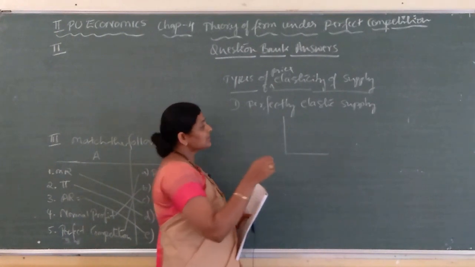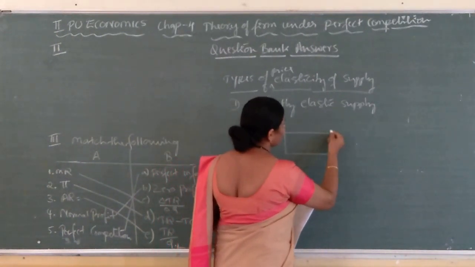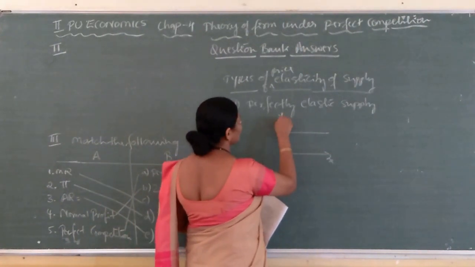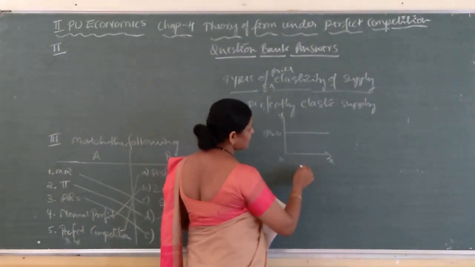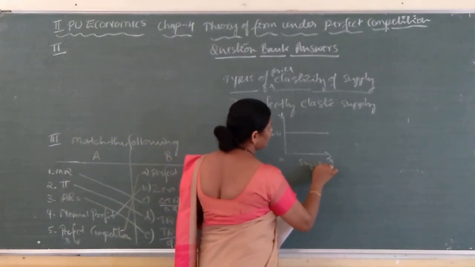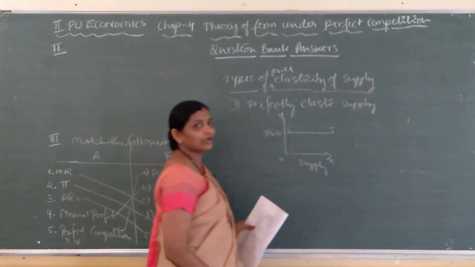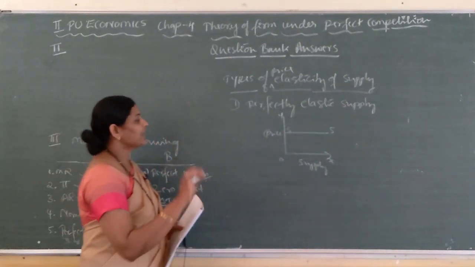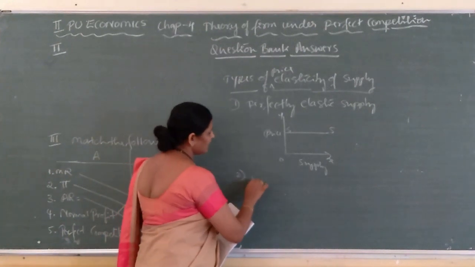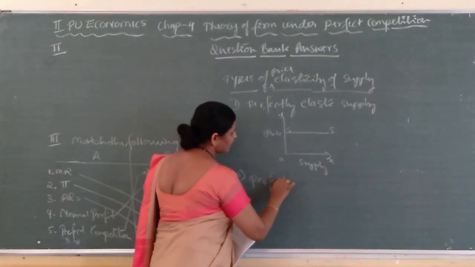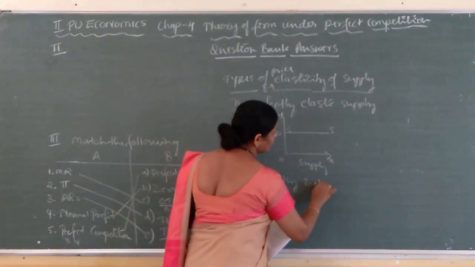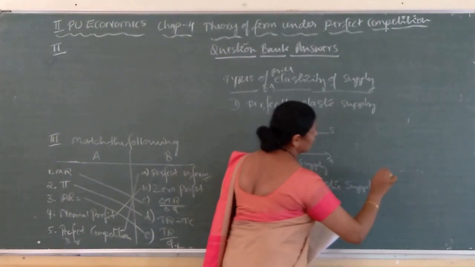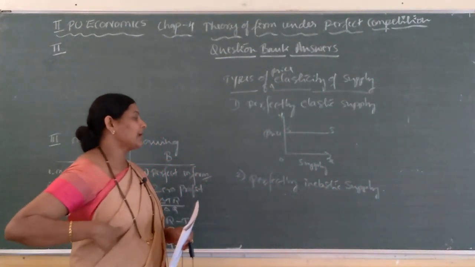So, how can we draw the supply curve? It is always horizontal to OX axis. On OXY, here we represent price, here supply. SS is the supply curve. So, it is always horizontal to OX axis. Next type, second one is perfectly inelastic supply. What is the meaning of perfectly inelastic supply?